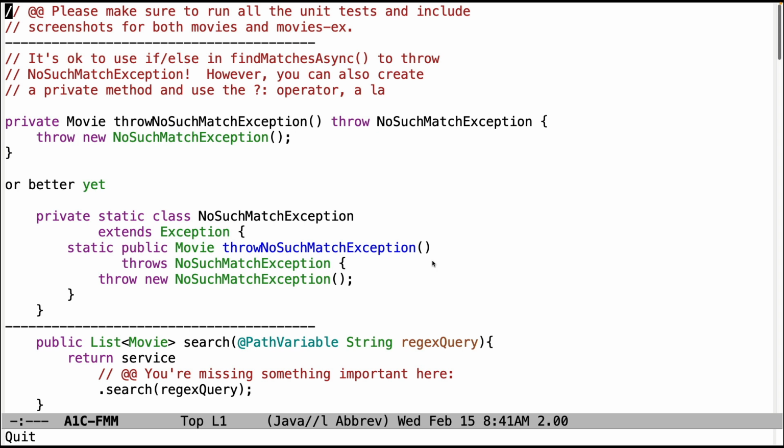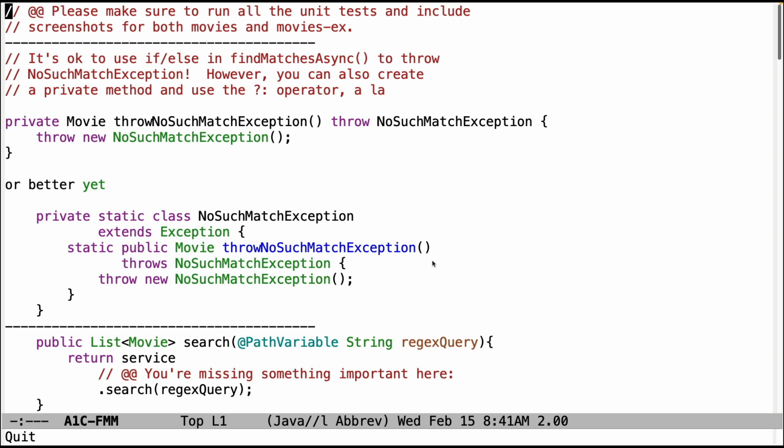So first of all, make sure you run the unit tests for both the movies module and the movies-ex module. Most people are doing it, but what I'm seeing is some very strange results, very strange screenshots indeed. There'll be people who have mistakes in their code that are clearly failing the tests, but they'll have test results that look like everything passed. I'm not quite sure what's going on there, but make sure that you run the tests. Make sure that you run all the tests.